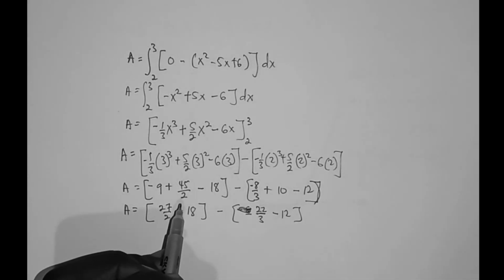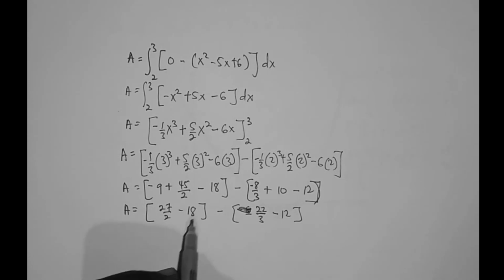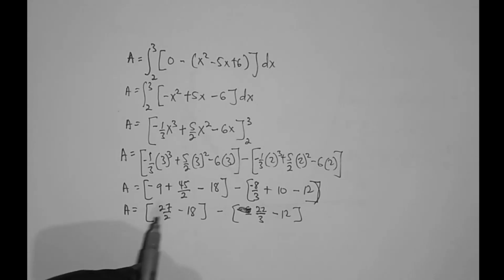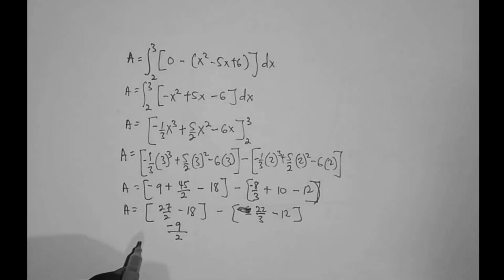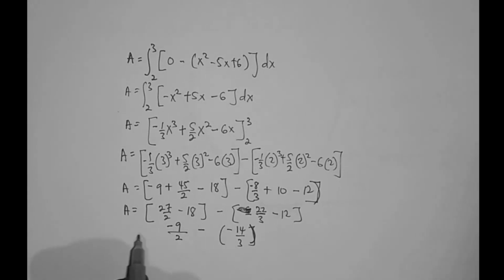So 2 times minus 18 is minus 36. Minus 36 plus 27 equals minus 9 over 2. Then 3 times minus 12 is minus 36. Minus 36 plus 22 equals minus 14 over 3.